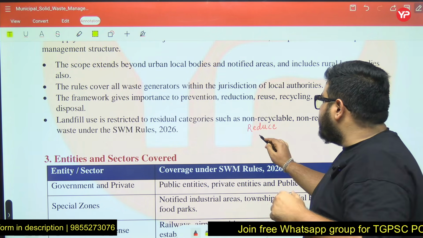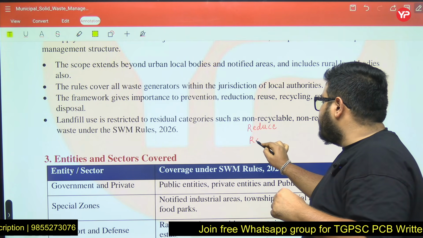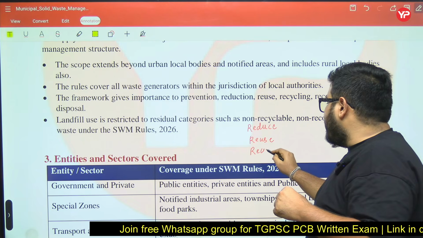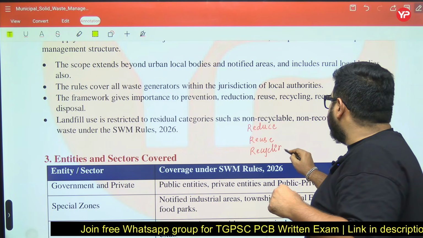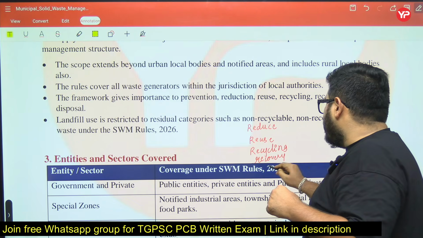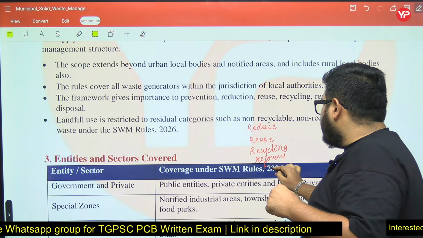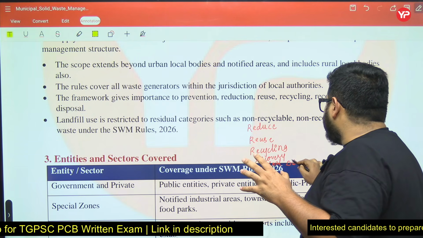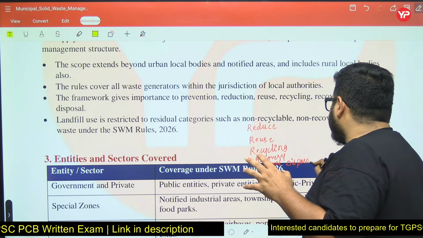If it is not possible to reduce, then it will be reuse, then it will be recycling. If recycling is also not possible, then it comes recovery, then it comes final disposal. This is basically the hierarchy which we have to follow. First we will try to reduce.